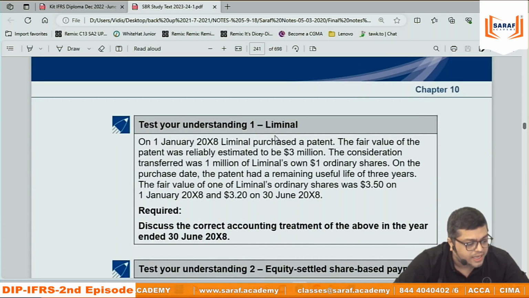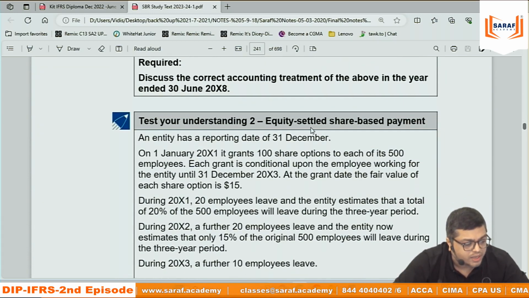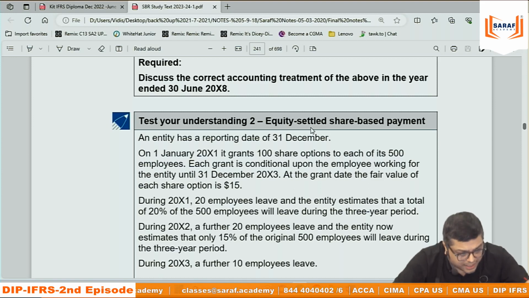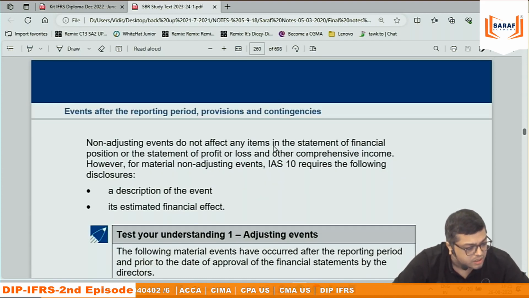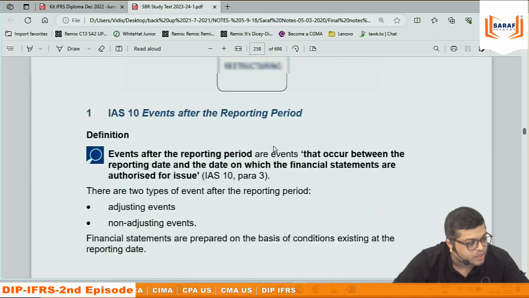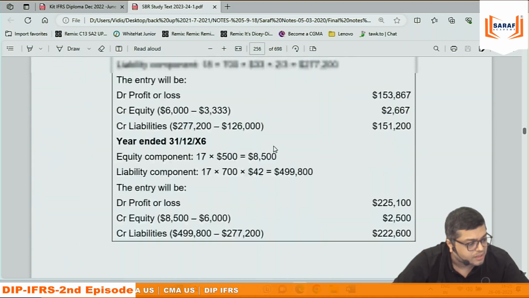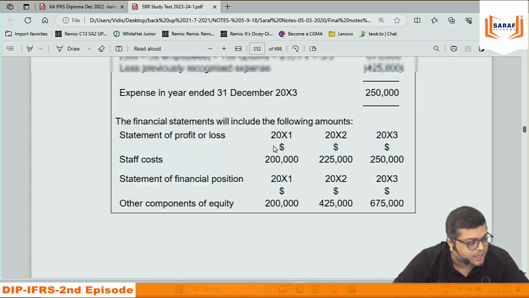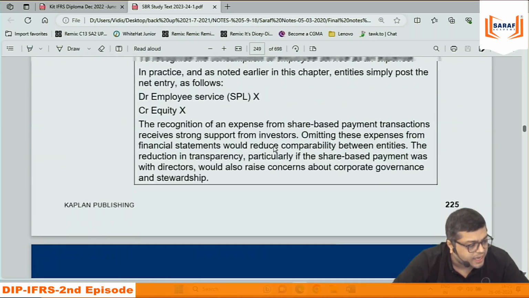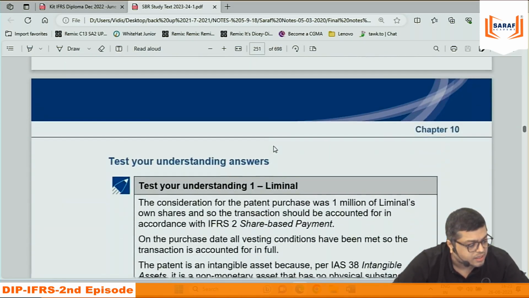Test your understanding 1. Test your understanding 2. The answers are written at the end of the chapter. Suppose the chapter is of 15 pages, so go to page 260. No, this is going into the next chapter. So you can see at the end of the chapter the answers are there.